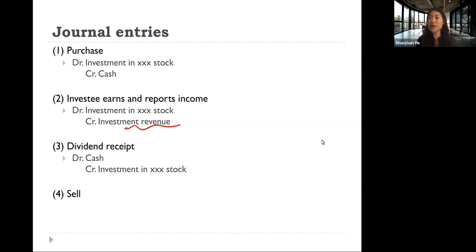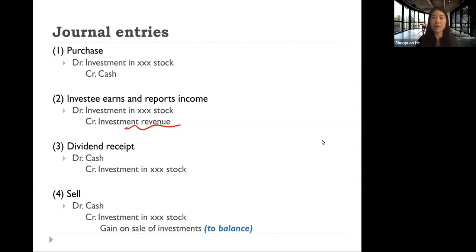And when investor sells this equity security, we debit cash and we write off all of the accounts that are related to this equity investment. So we credit investment in the stock. And depending on whether this equity security is sold at a gain or loss, if it is sold at a gain, we credit gain on sale of the investment. And if it is sold at a loss, we debit loss on sale of the investment. So these are the journal entries.